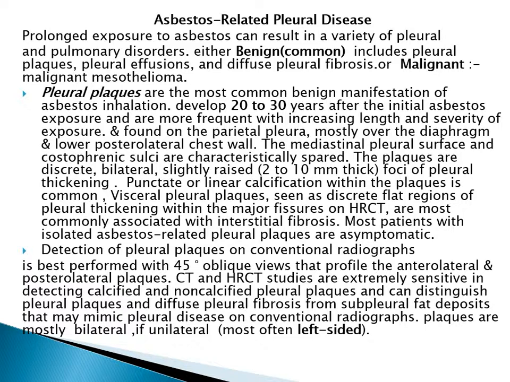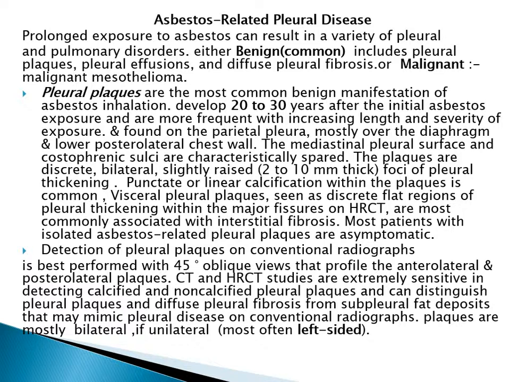I will talk about asbestos-related pleural disease. As we know, prolonged exposure to asbestos can result in a variety of pleural and pulmonary disorders, either benign, which is the most common presentation, including pleural plaques, pleural effusion, and diffuse pleural fibrosis, or malignant, such as malignant mesothelioma.